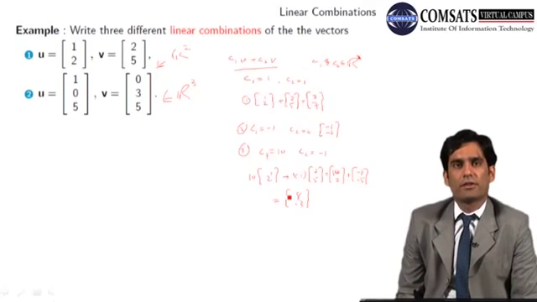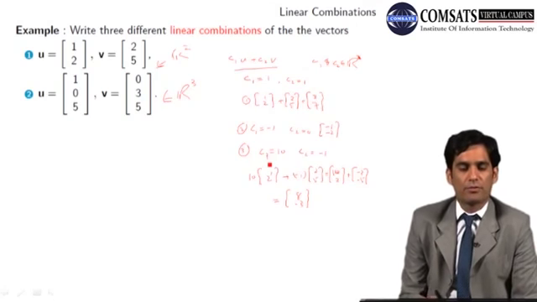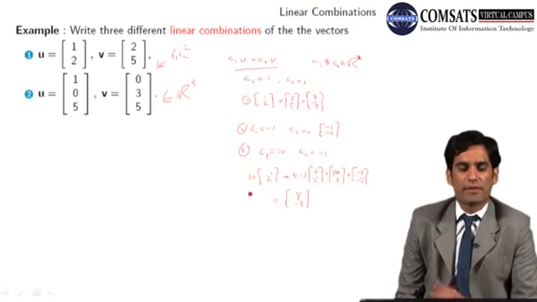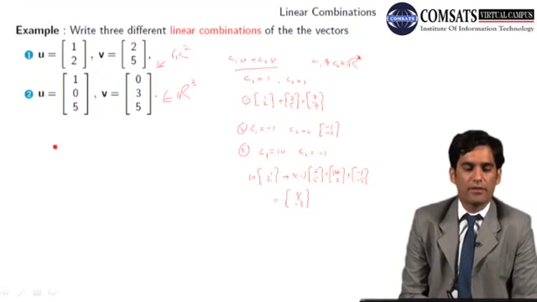So these are the three linear combinations of the vectors u and v, and the vectors are from R2. In fact, you can take any values of C1 and C2. These are real numbers. Similarly, we can write three different linear combinations for vectors which are from R3.